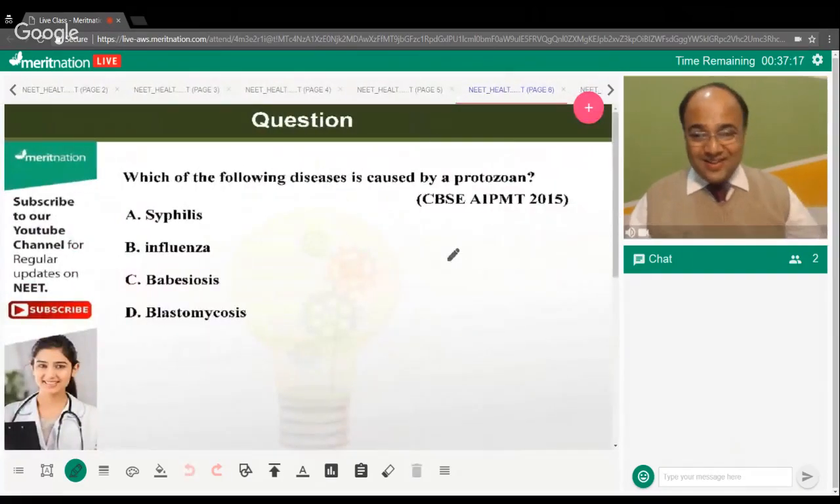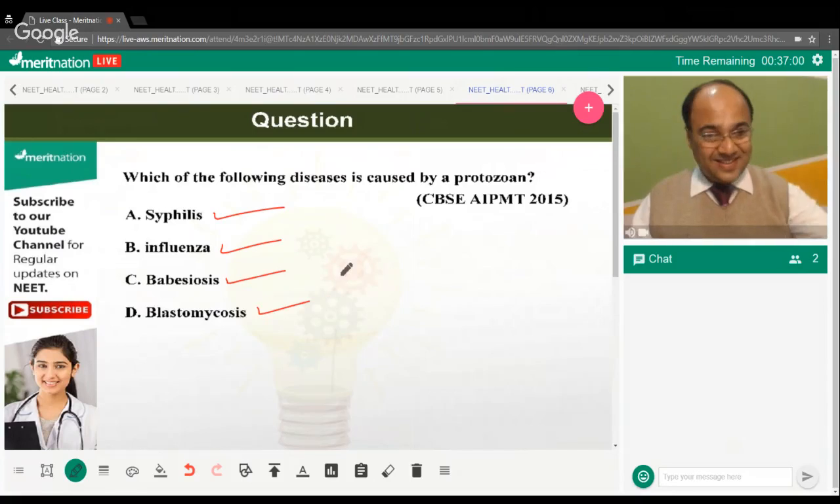Okay. So, which of the following diseases is caused by a protozoan? Is it syphilis, influenza, babesiosis, or blastomycosis? So, what is the causative organism for this STD, syphilis? Anyone? What is the causative organism for this STD, syphilis? Okay, Nisha says it is option B. Influenza is a viral disorder. Lucky says it is option C.